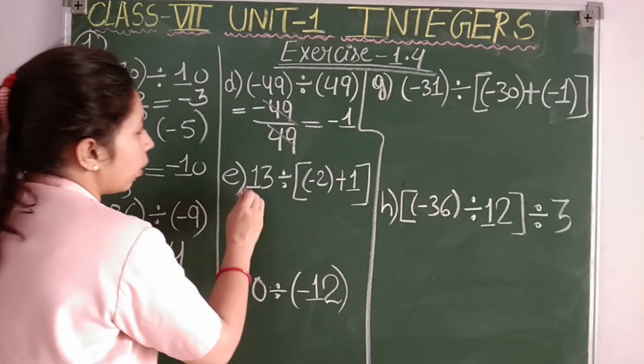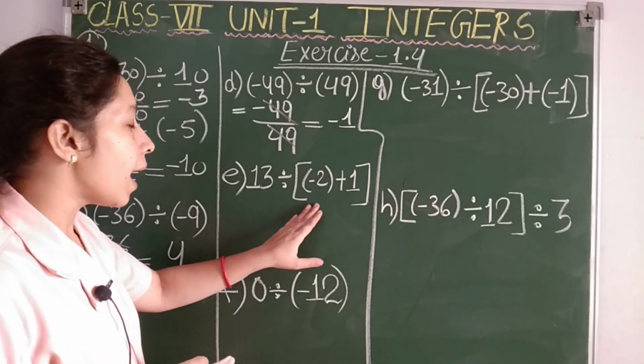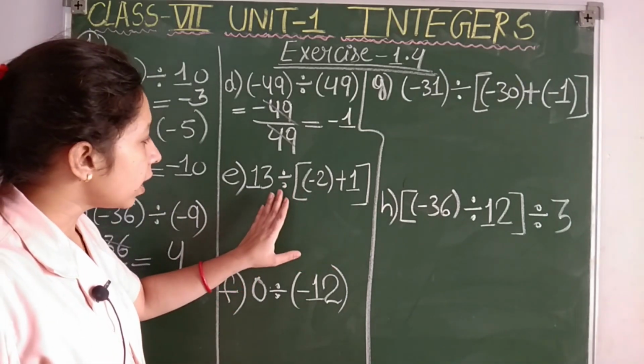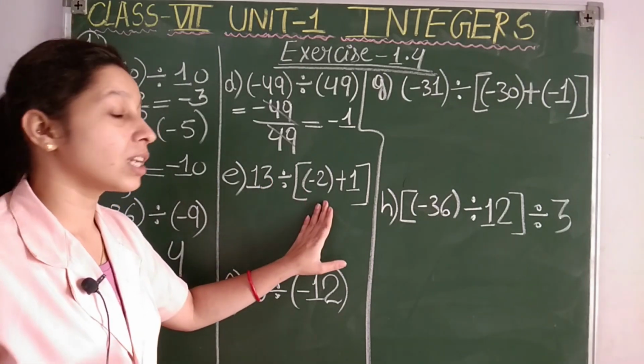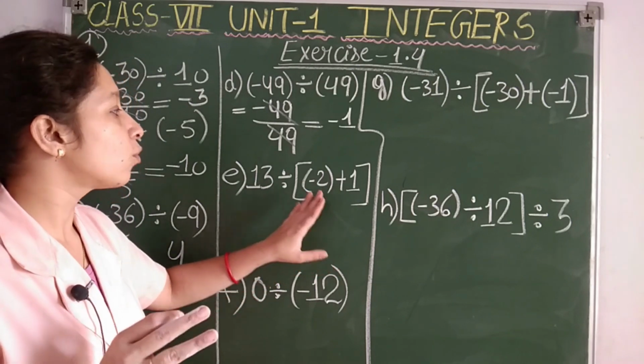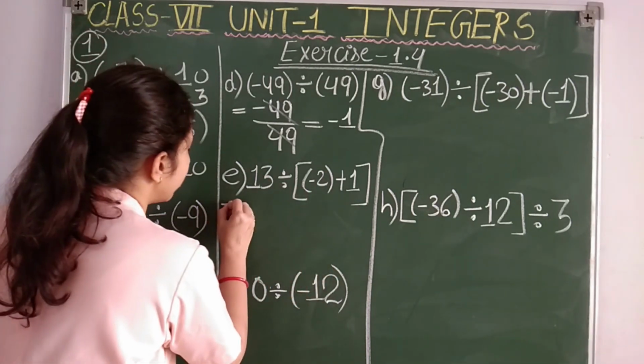E point. Okay, now see, students, in E point, 13 divided by minus 2 plus 1. So before division, don't get confused by seeing such a question. Before division, first remember the BODMAS rule. We have to first open the bracket and then we can divide. So the first step here is to open the bracket.